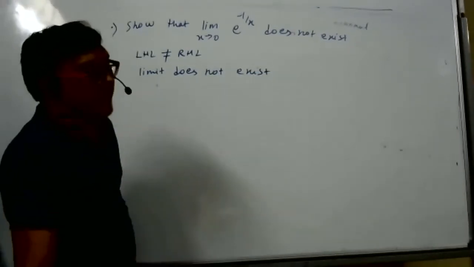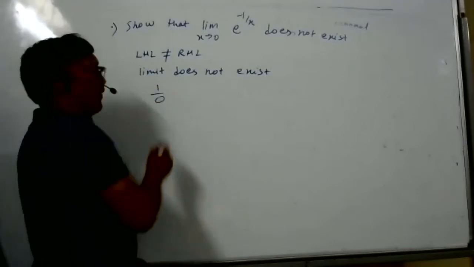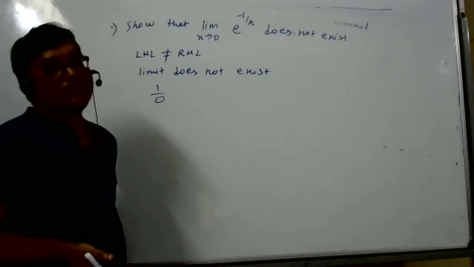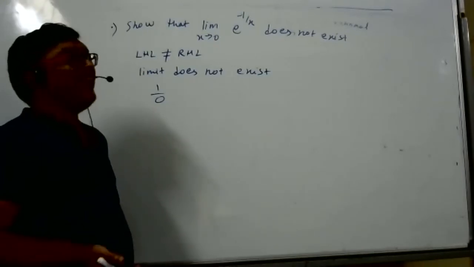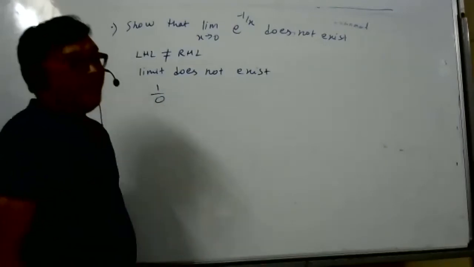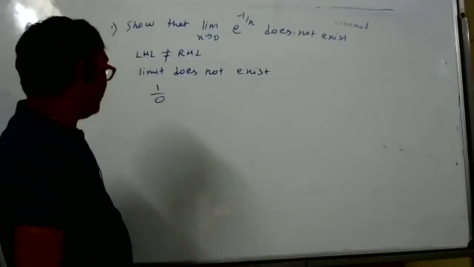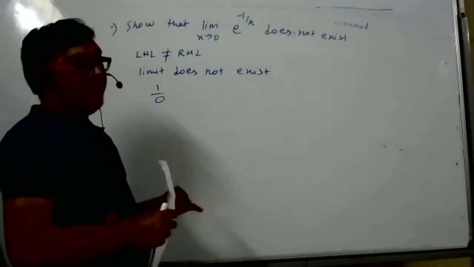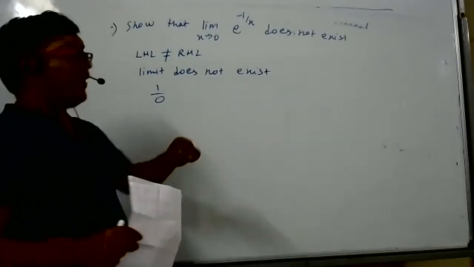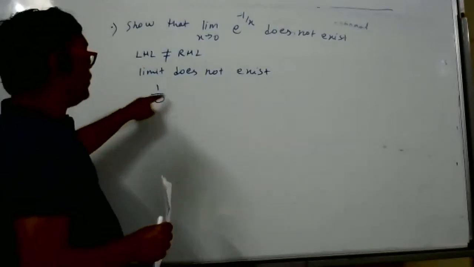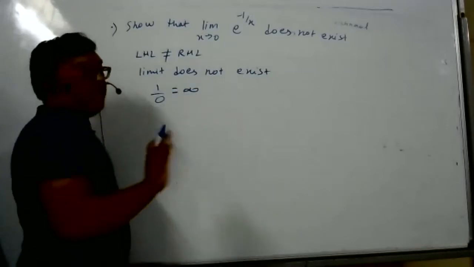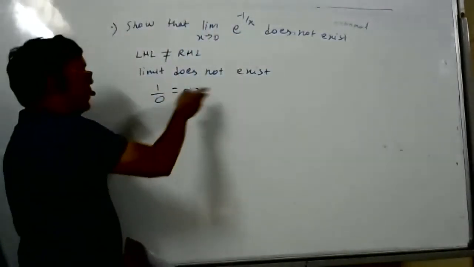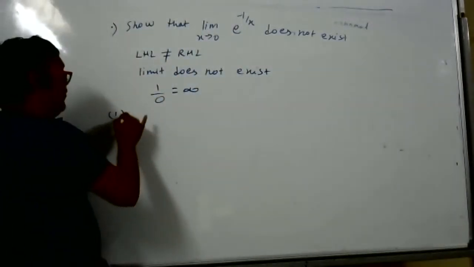So 1 by 0, how much? Infinity. Do you know why 1 by 0 is infinity? If you know this, you can know that. I will teach in 2 minutes, because otherwise you will grow older and still not know. Somebody has to teach you. How do you know 1 by 0 is infinity? There is no direct proof. By considering examples, we can understand that 1 by 0 is infinity.